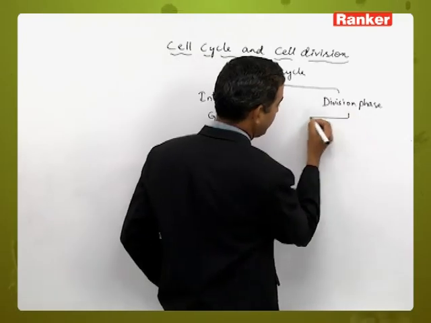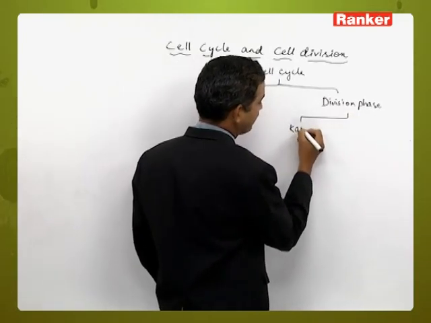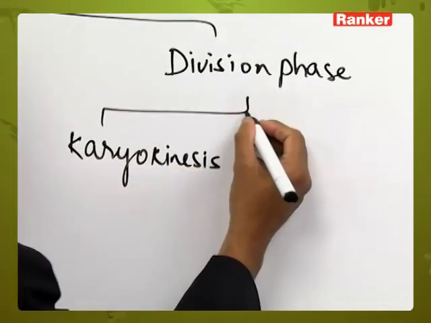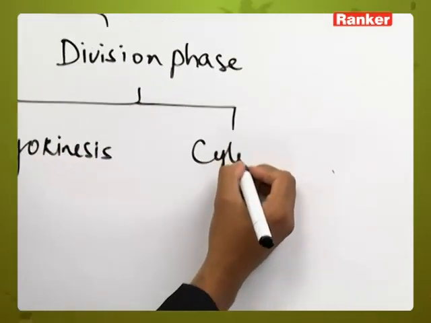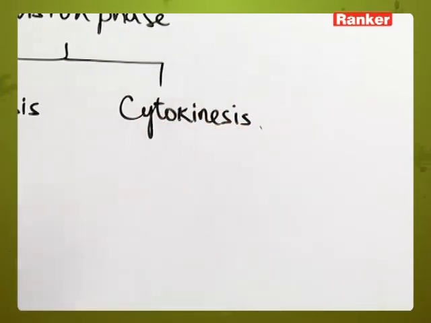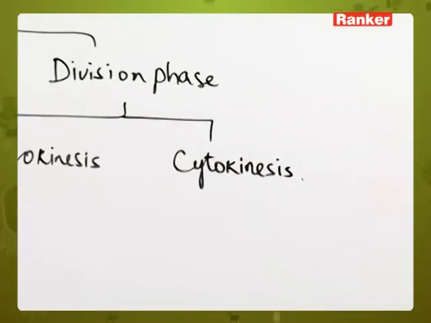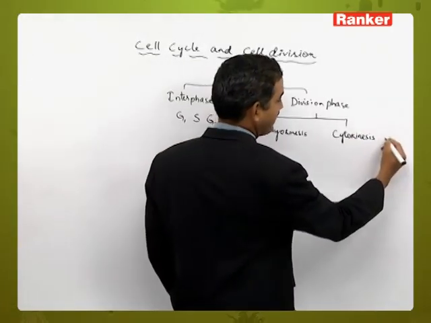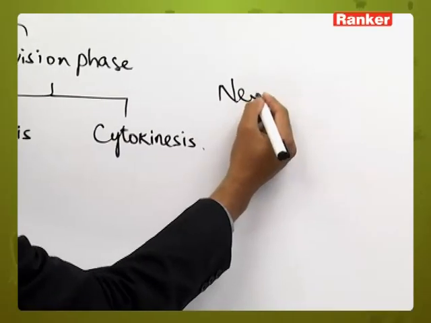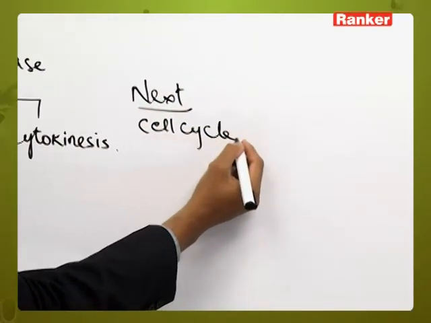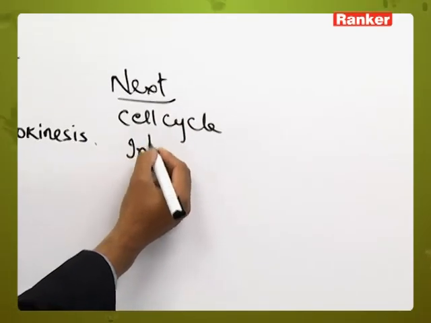Whereas the division phase is further divided into karyokinesis and cytokinesis. So likewise, the cell cycle can be divided into four stages. After cytokinesis, the cell will enter into the next cell cycle, which once again will start with the interphase.